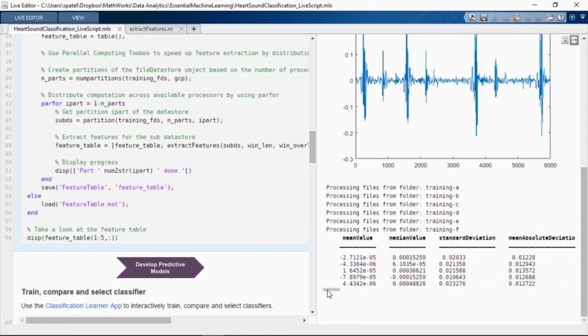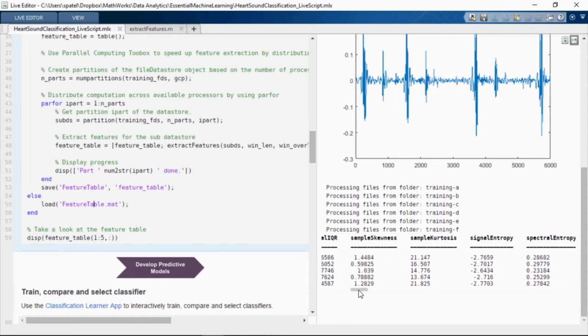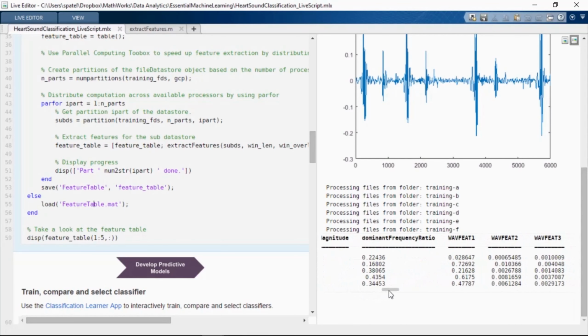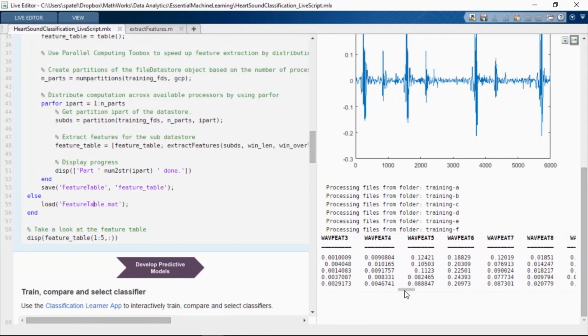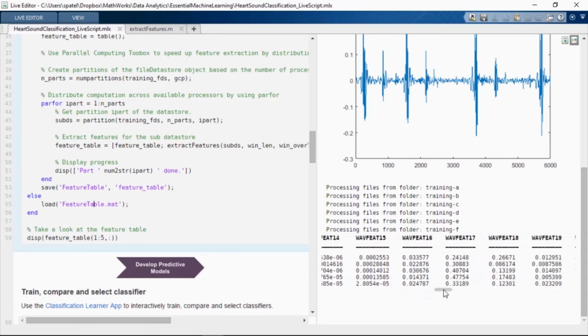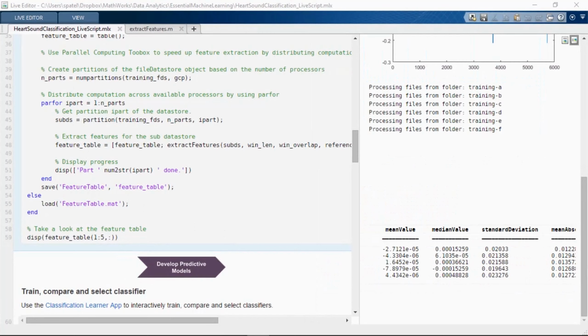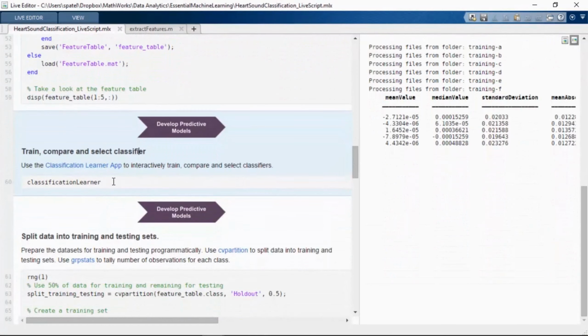Let's take a look at the features. Here we can see the first few observations from the feature table. The table is organized with columns corresponding to different features or predictors, and rows corresponding to individual observations. For each observation, the final column corresponds to the class, which could be normal or abnormal.